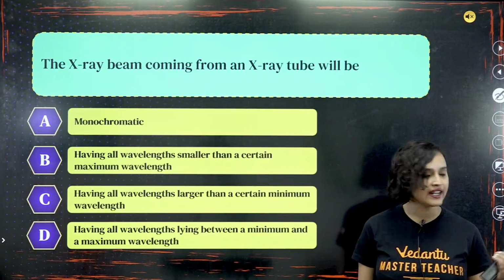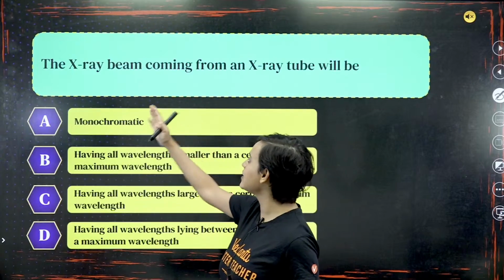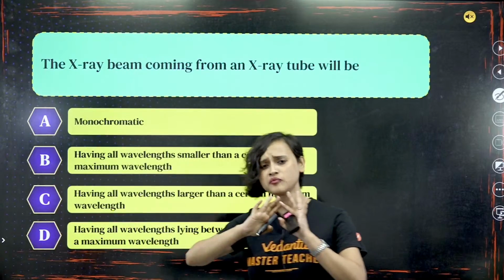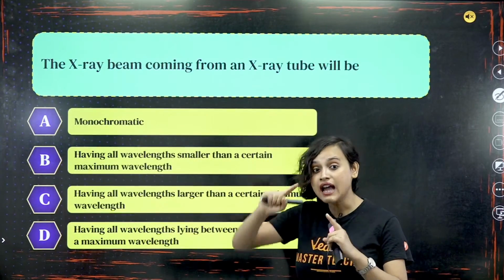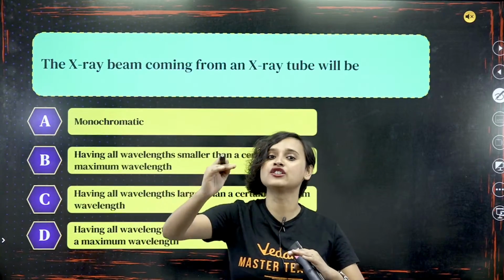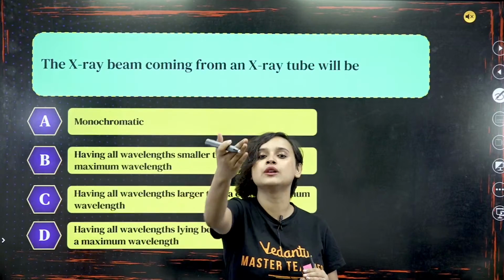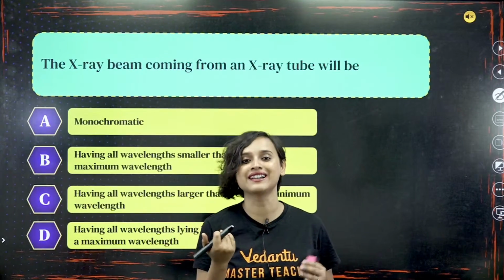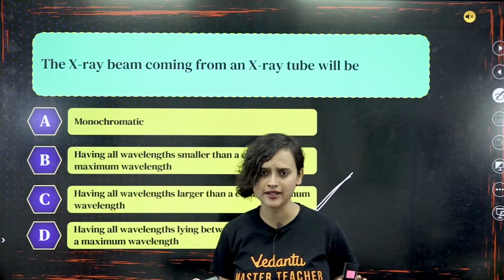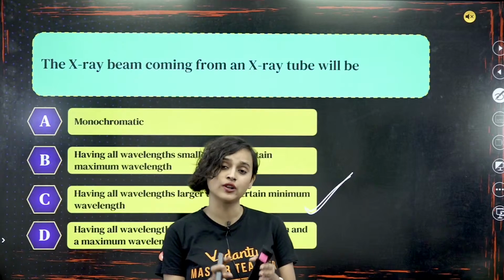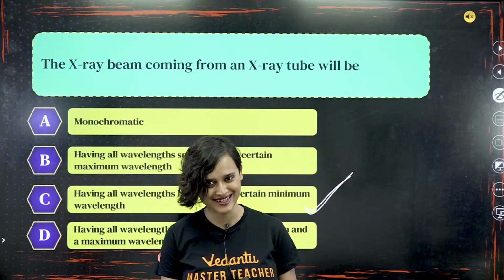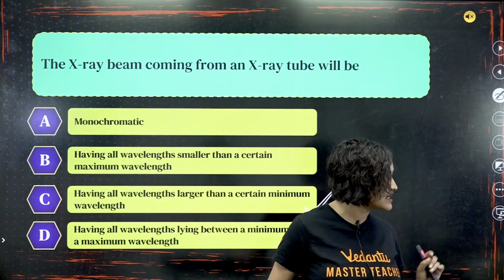Harshini says C. Very good. Yes. So, the X-ray beam coming from an X-ray tube will have all wavelengths larger than a certain minimum wavelength. There will be a minimum wavelength above which all the other wavelengths will be allowed and they will come from the X-ray tube. Yes, of course, option C is the correct answer. This does not require any explanation. You read your NCERT, you read your book for the CBSE board exam, and I'm pretty sure that you will be able to answer this. Makes sense or nonsense, guys?